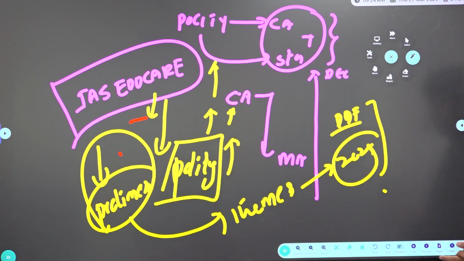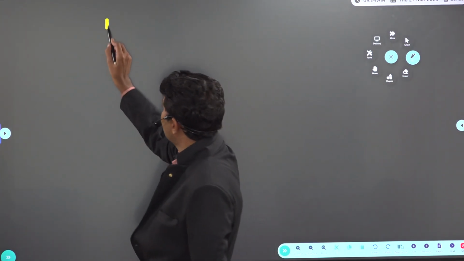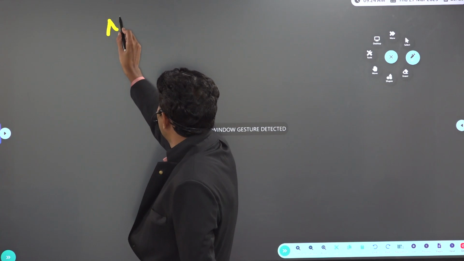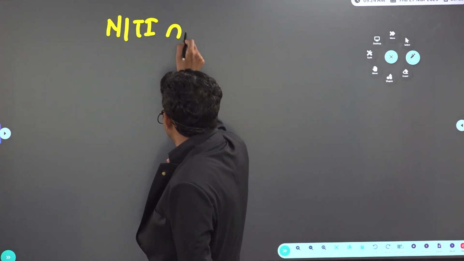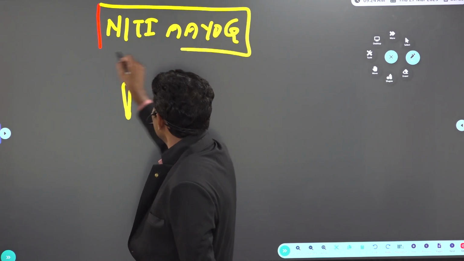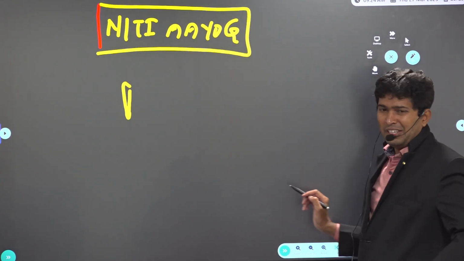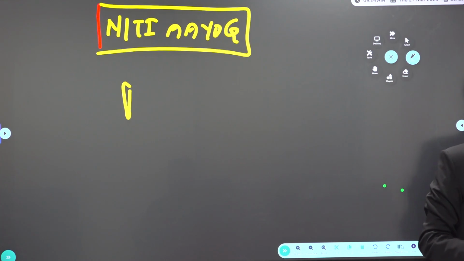Okay. So non-constitutional bodies: a regular repeated question is on the organization Niti Aayog. Of course, we cannot criticize like that. So a brief history: Planning Commission was established in 1950.